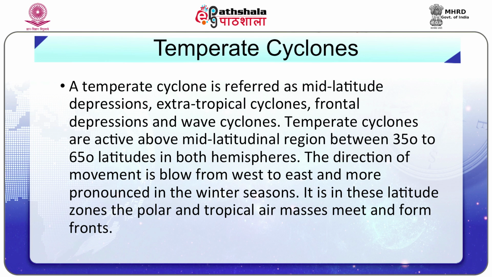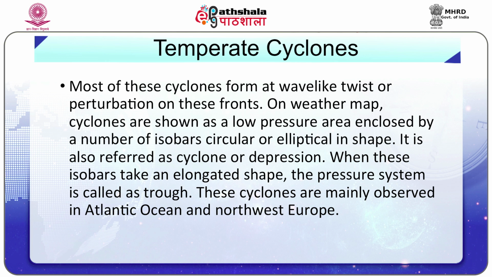Temperate cyclones are active above mid-latitudinal region between 35 and 65 degrees latitude in both hemispheres. The direction of movement is from west to east and more pronounced in the winter seasons. It is in these latitude zones the polar and tropical air masses meet and form fronts. Most of these cyclones form at wave-like twist or perturbations on these fronts.